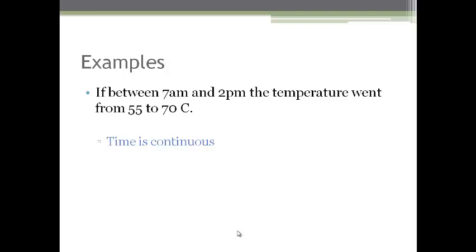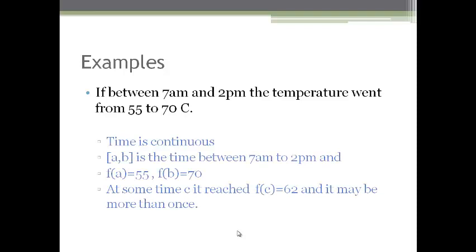If between 7 am and 2 pm the temperature went from 55 to 70 degrees centigrade, here the function of time is a continuous one, and the interval [a, b] is the time between 7 am and 2 pm, and f of a is 55 and f of b is 70. At some time c, it reached f of c equals 62, and there may be many values of c at which the function attains the value 62.